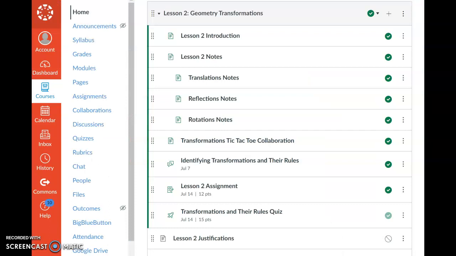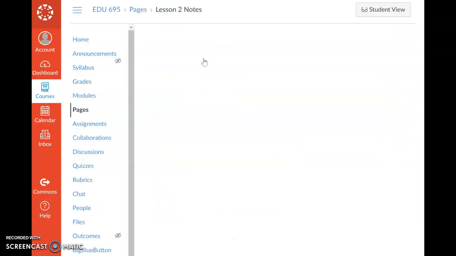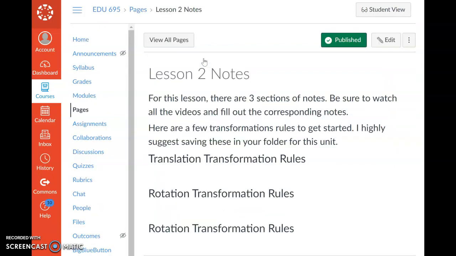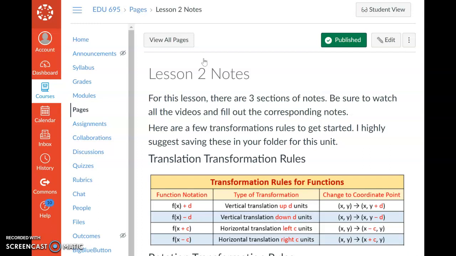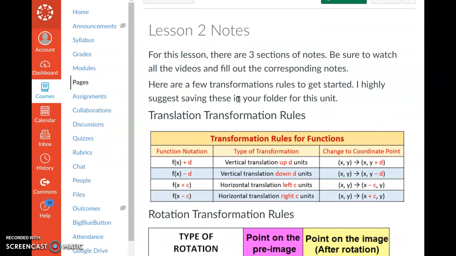The second specific lesson material we are going to look at is the Lesson 2 notes. As you can see here, we've got Lesson 2, Geometry Transformations, and we've got Lesson 2 notes, and there are 3 different note sections here. We're going to click on the Lesson 2 notes first. We'll let it load for a second. There we go. Notice that here we've got an overview of the notes.